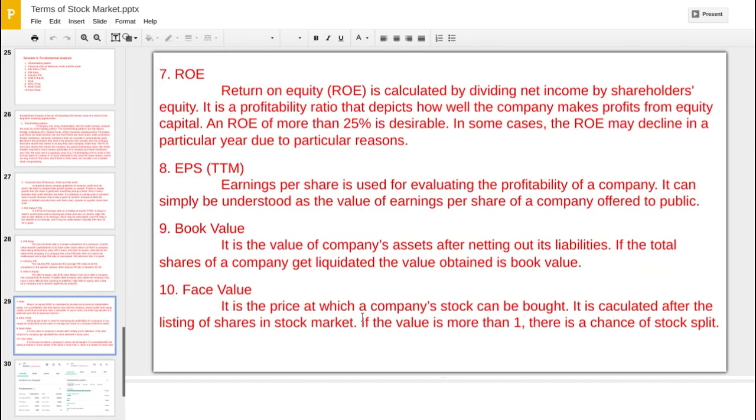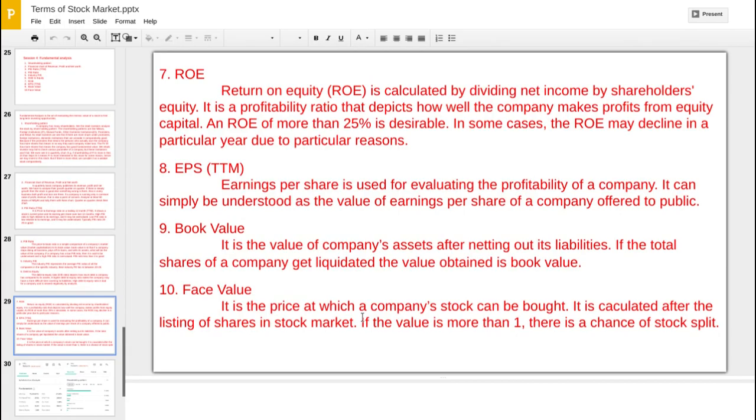Book value is the value of a company's assets after netting out its liability. So if the total shares of a company were liquidated, what is the value the company gets? That is the book value. If 100% of the shares were liquidated in the market, the value is the book value.